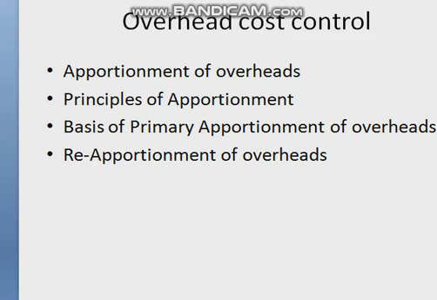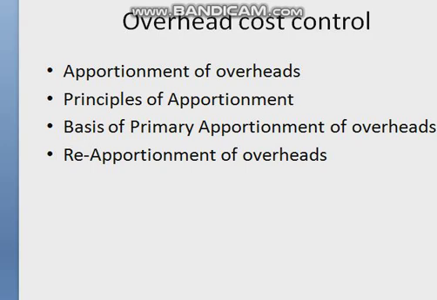Then the next is efficiency. Efficiency is of recent origin. First of all, production targets are fixed for each department or cost center, and expenses are apportioned on the basis of these targets. If the target is exceeded, the unit cost reduces and indicates efficiency, whereas if the target is not achieved, the unit cost goes up, indicating the inefficiency of the department.